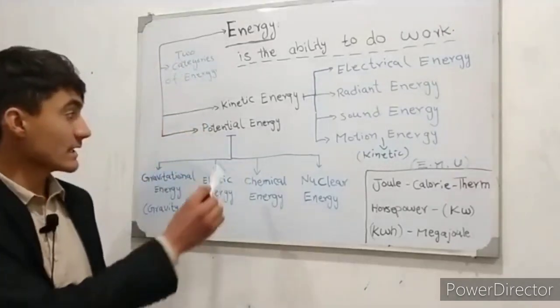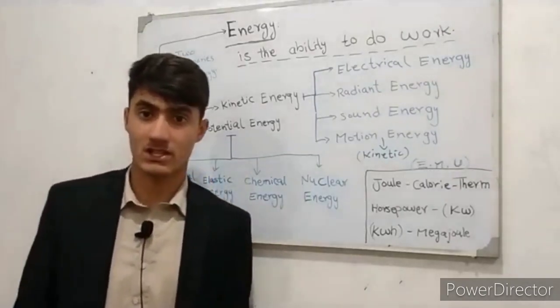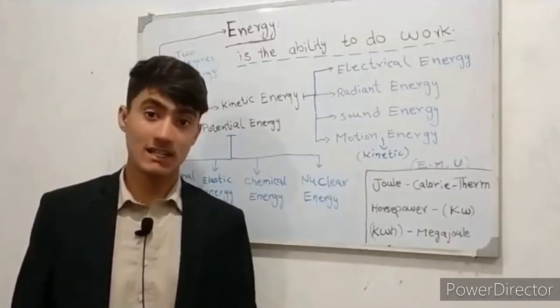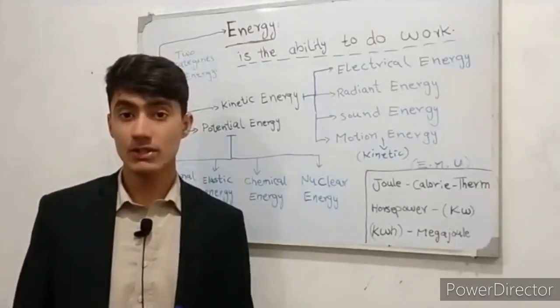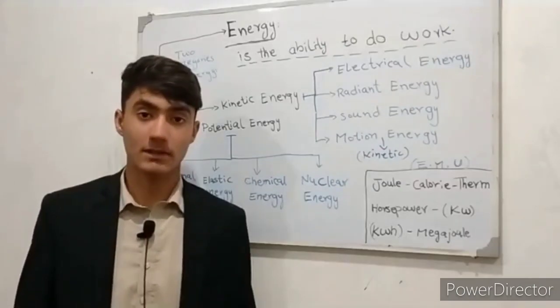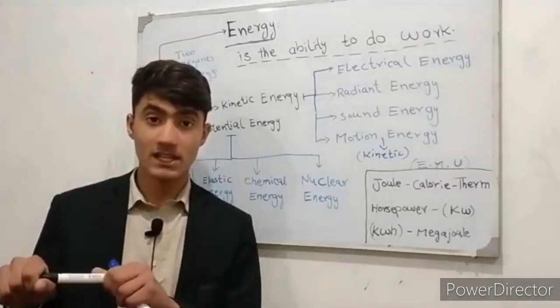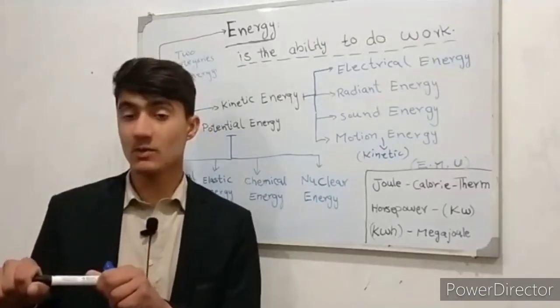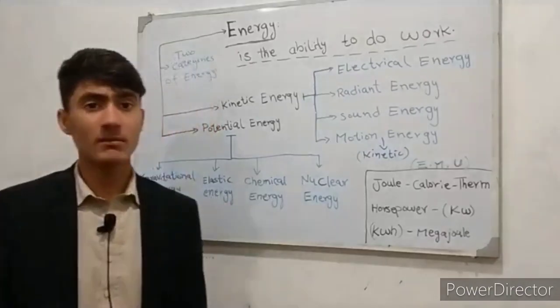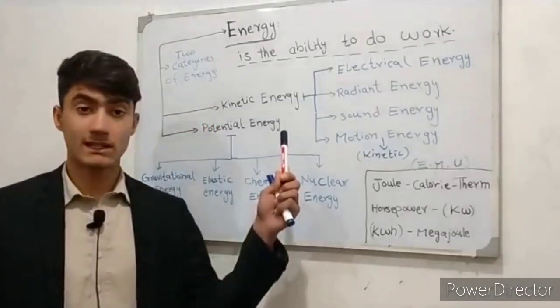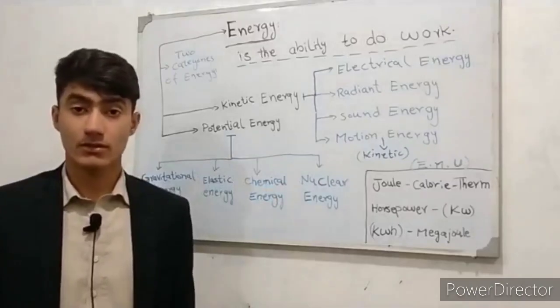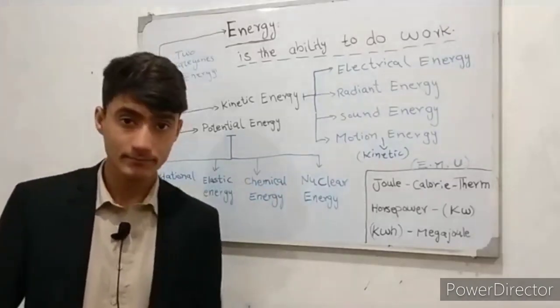So the second one is potential energy. What is potential energy? Potential energy is the energy which is stored in a body due to its position. An example is when we stretch a rubber band, we give it a position. The energy which is stored in it is potential energy. So there are many kinds of potential energy and also kinetic energy. We will discuss some of them.